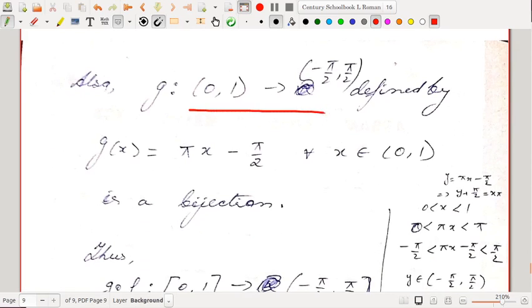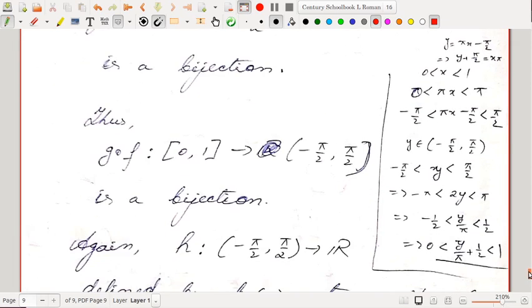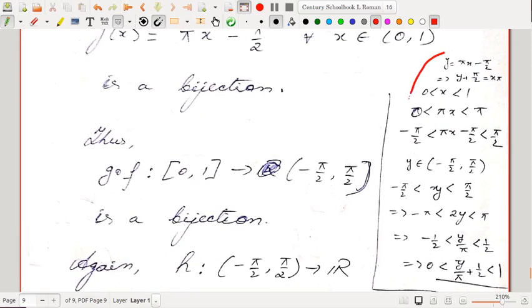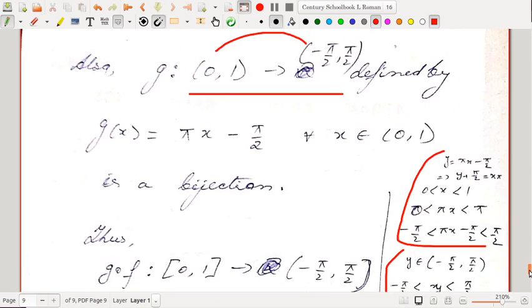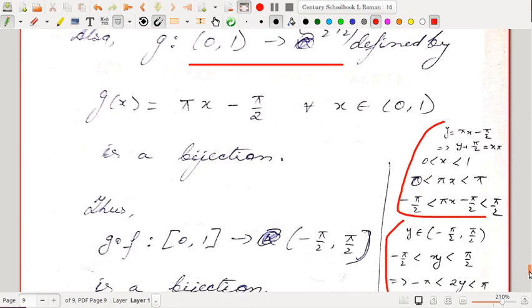This we had done in the earlier class also, how to show that two intervals of the same type are equivalent. It's very easy. g from (0,1) to (-π/2, π/2) defined by g(x) = πx - π/2. I have done some rough calculation here for you to understand how this is happening. So we can go through this: this is the definition part, and this is the onto part, and one-one is very simple. So you can justify that g defined by g(x) = πx - π/2 is a bijection.